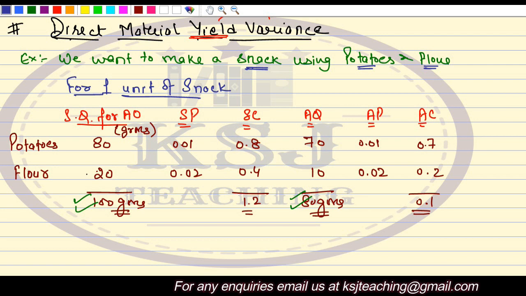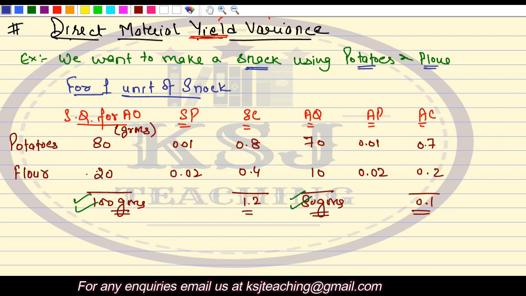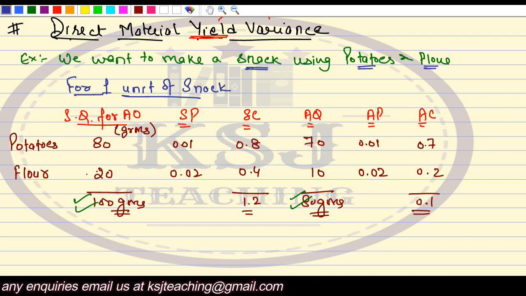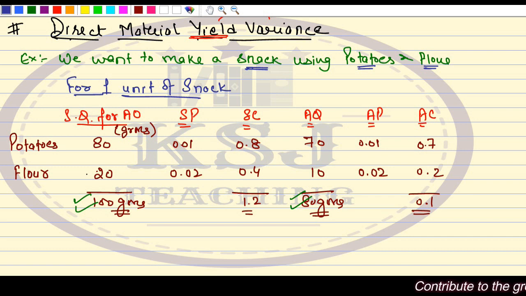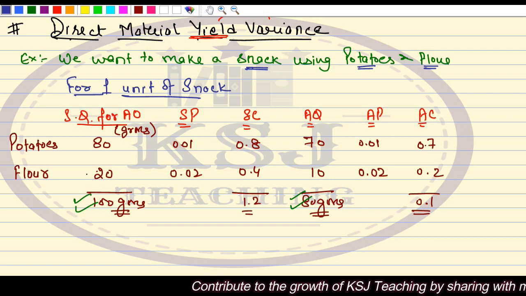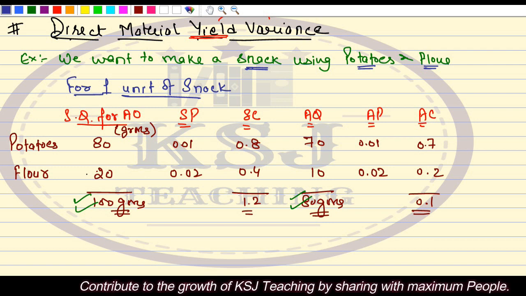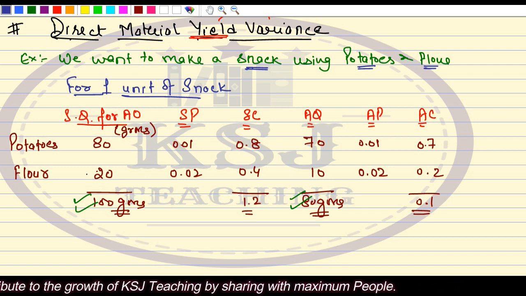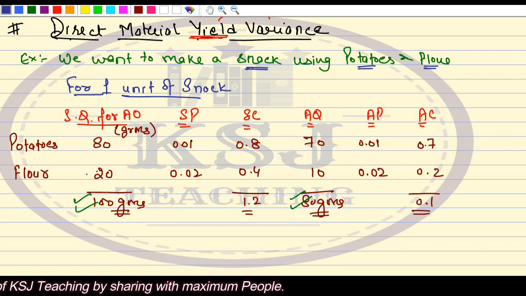He says that, sir, I used 70 grams of potato and 10 grams of flour. I used 80 grams. Now my ego was hurt. I am the boss. How can I be wrong? How can my standards be wrong? How can he say that he can make a good snack in 80 grams? Not possible, right? Not possible.